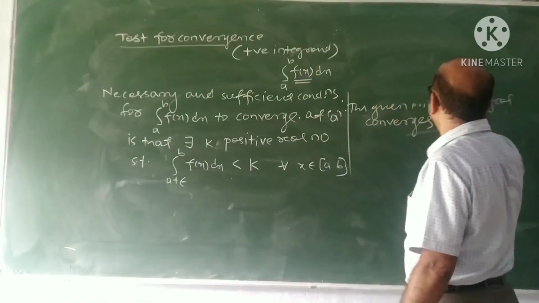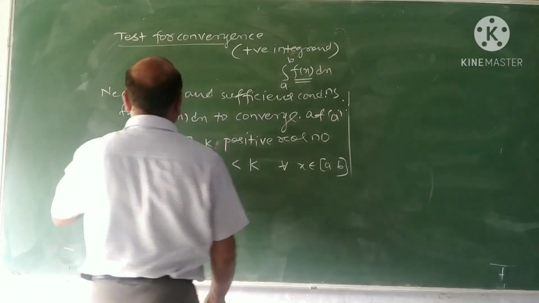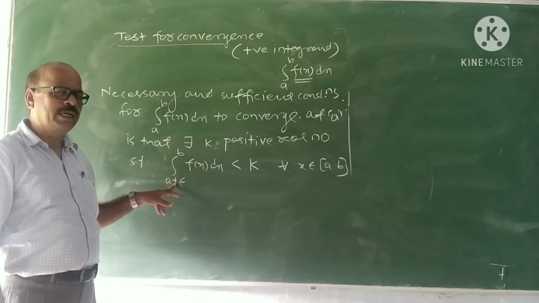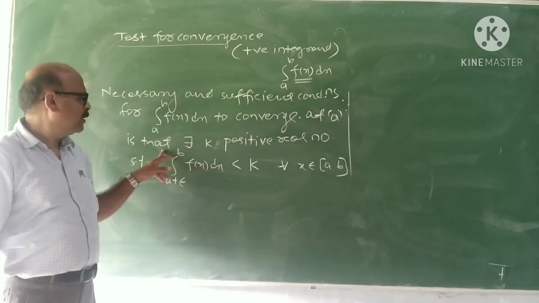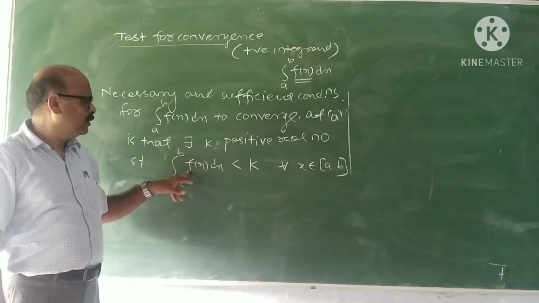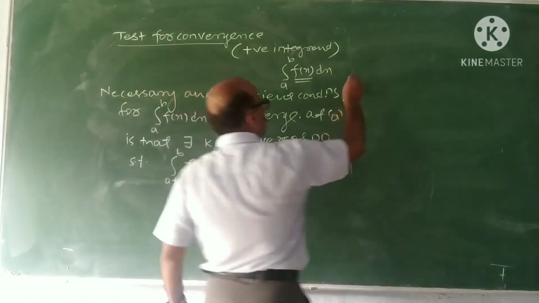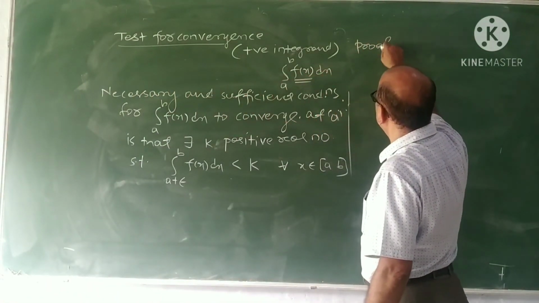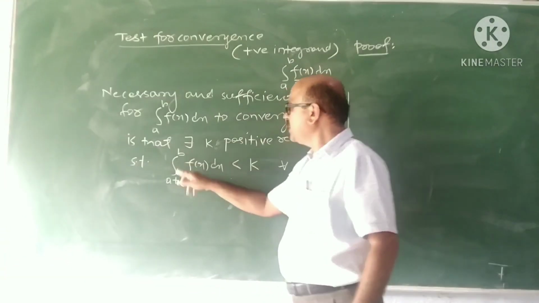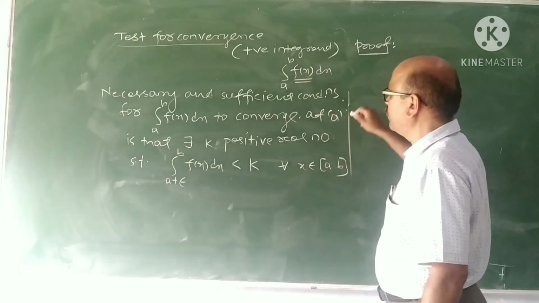Necessary and sufficient condition for the improper integral from a to b of f(x) dx to converge at a, that is important, at a, is that there exists a positive real number K so that the integral from a plus epsilon to b of f(x) dx is less than K. Now, what is the reason for this? The reason is b is greater than a here and f(x) is positive.